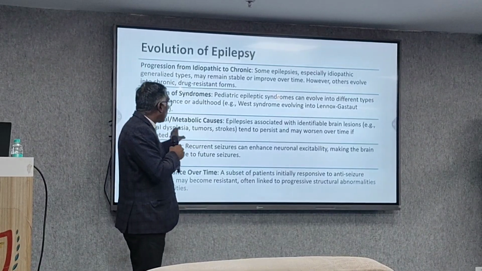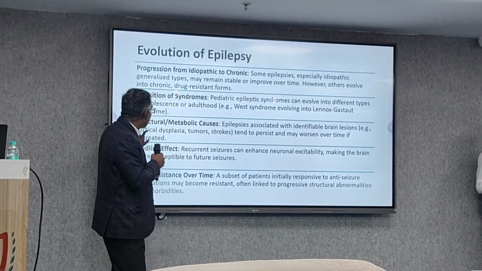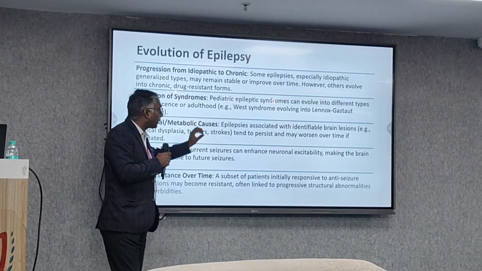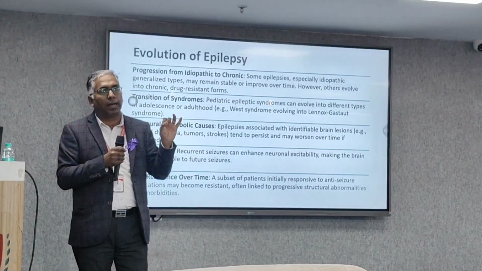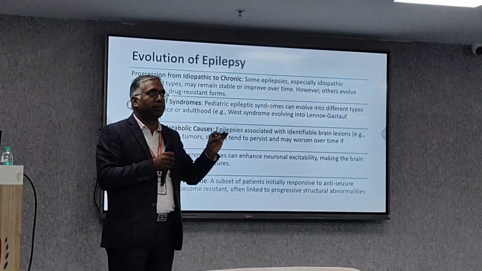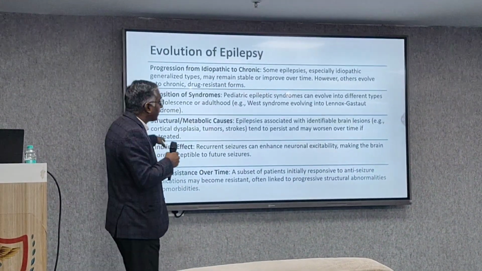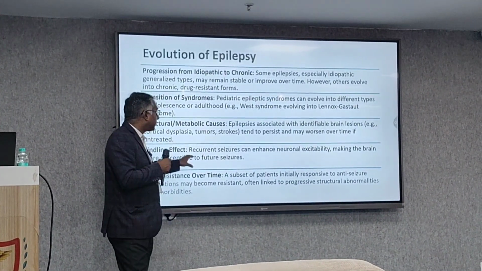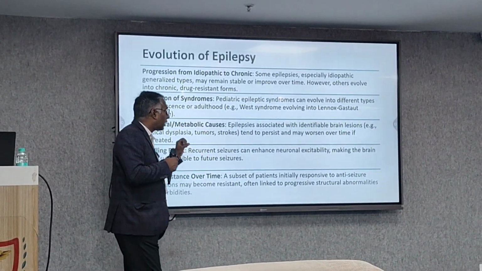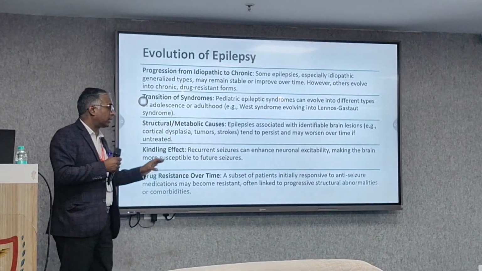Then structural metabolic causes: epilepsy associated with an identifiable brain lesion like cortical dysplasia, tumor or stroke tends to persist. ठीक है, ब्रेन में अगर कोई स्ट्रक्चरल लीजन है, you cannot change it unless you do the proper surgery. तो जब तक वो लीजन रहेगा, the epileptogenic focus is there, which may have persistent seizures. Then kindling effect: recurrent seizures can enhance neuronal excitability, making the brain more susceptible to future seizures.